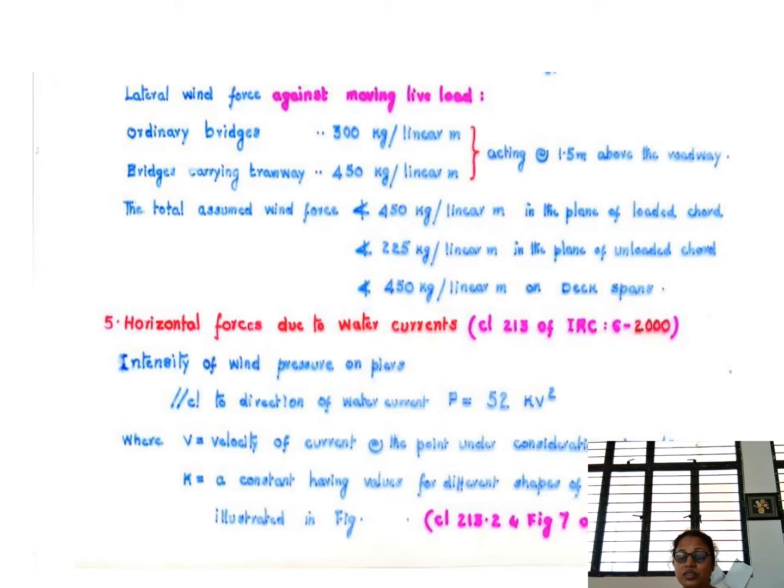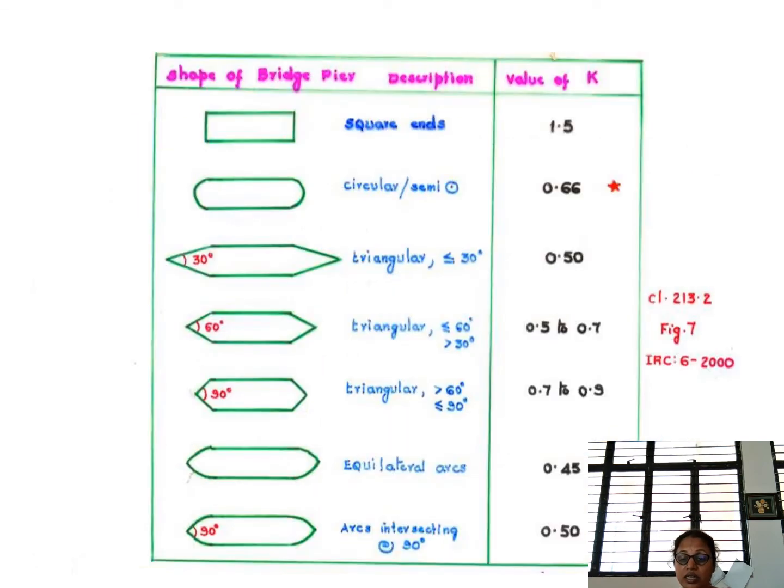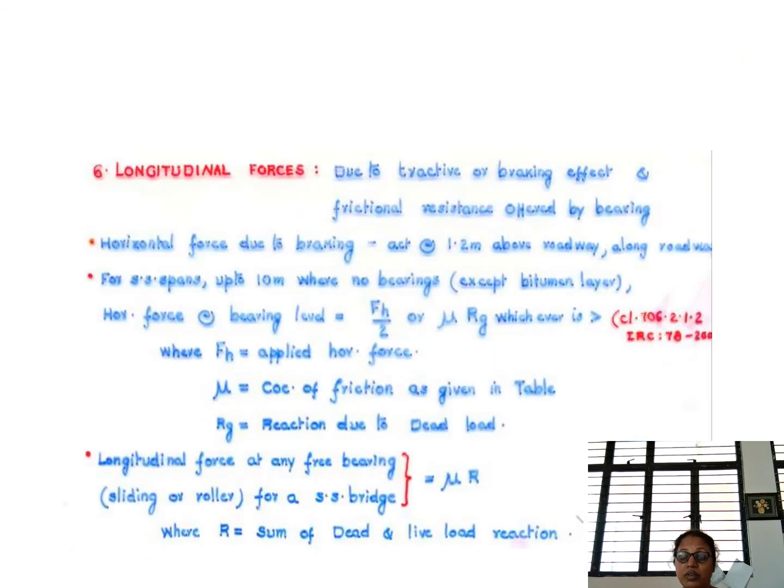Then the horizontal forces due to water current. Water current, that is the exertion of water pressure on the structure. Apart from the intensity of wind pressure, water pressure also has to be considered. So it depends upon the shape of the bridge piers, whether it is having square ends, circular ends, semicircular ends, triangular ends with an angle of 30 degrees, or it is between 60 and 30 degrees, 45 degrees, 90 degrees, etc. So depending upon that, the impact value changes.